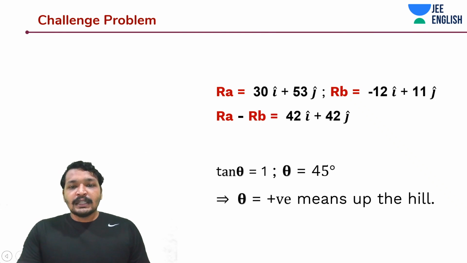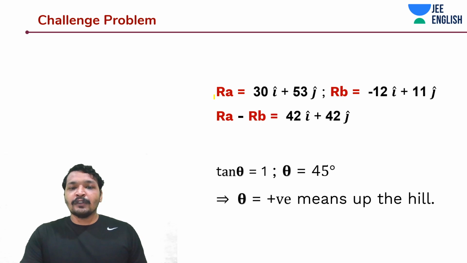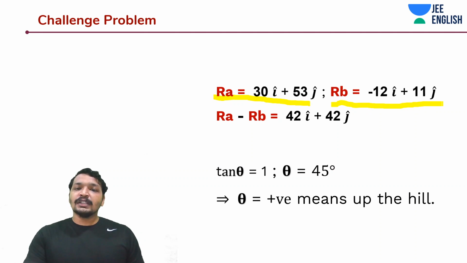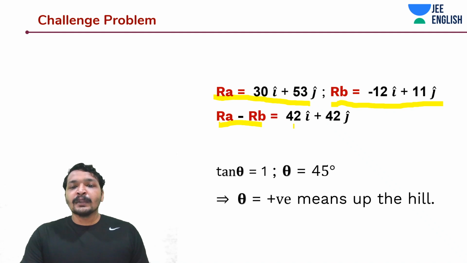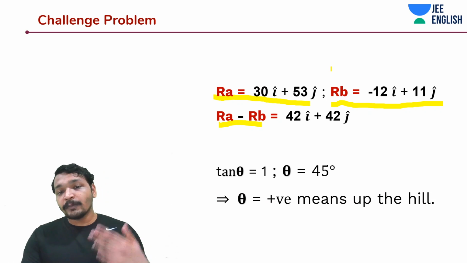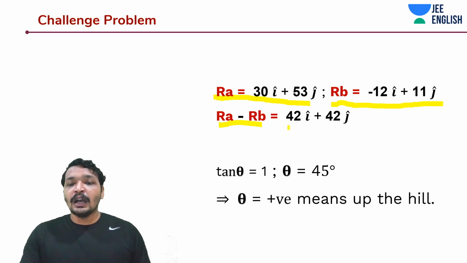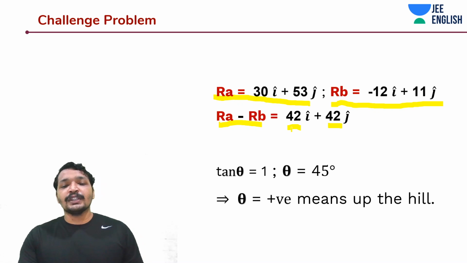So now it is saying that RA is equal to 30 I cap plus 53 J cap, which is the position of the office, and RB is equal to minus 12 I cap plus 11 J cap, which is the position of Shalini. So it's going to be RA minus RB, and if you calculate this, 30 minus of minus 12, that's going to be 42. And 53 minus 11, we know it's 42. So it's 42 I cap plus 42 J cap.